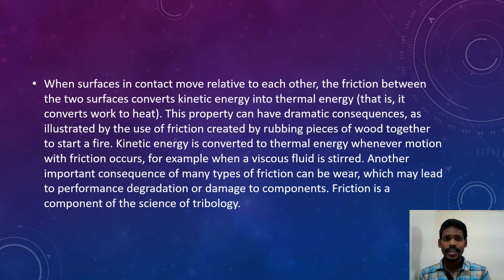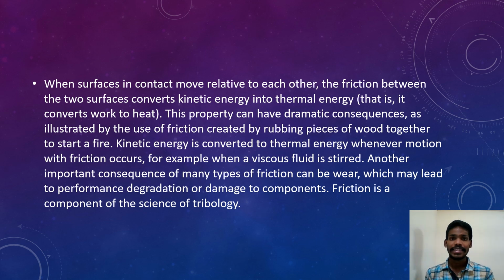When surfaces in contact move relative to each other, the friction between the two surfaces converts kinetic energy into thermal energy. That is, it converts work to heat. This property can have dramatic consequences, as illustrated by the use of friction created by rubbing pieces of wood together to start a fire.